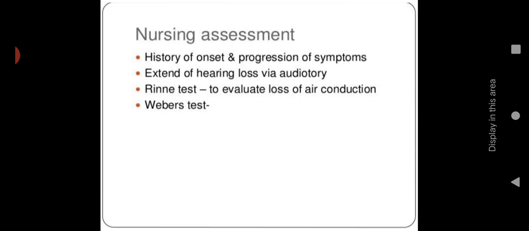Then nursing assessment: the history of the onset and progression of symptoms should be assessed properly. The extent of hearing loss, by audiometry or with the help of an audiogram, we have to assess the extent of hearing loss.